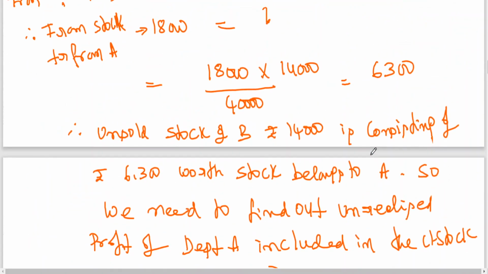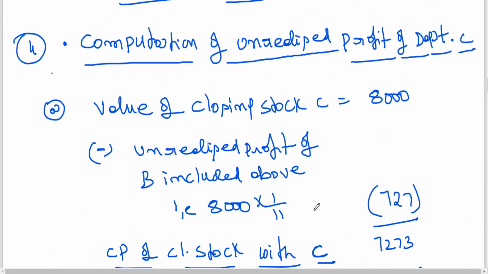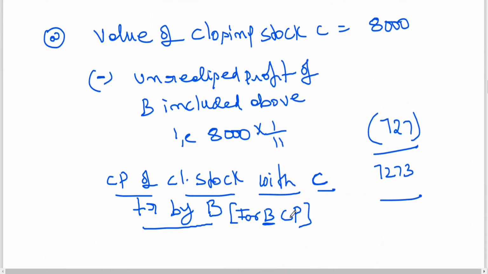What is the percentage loading effect here? But total cost of B is 40,000 unsold stock. For 18,000, how much? The same percentage we need to calculate. How to calculate?